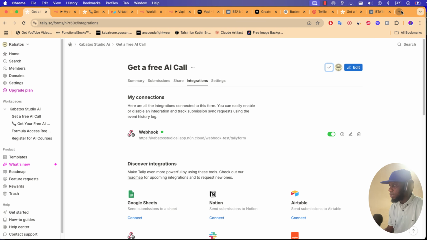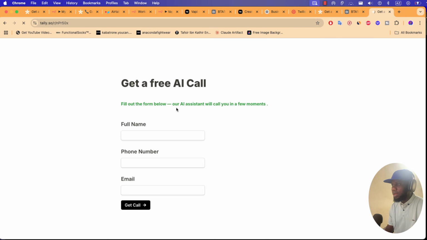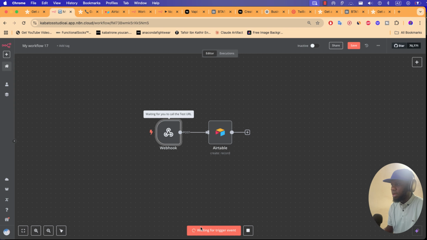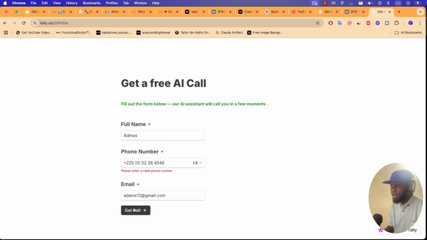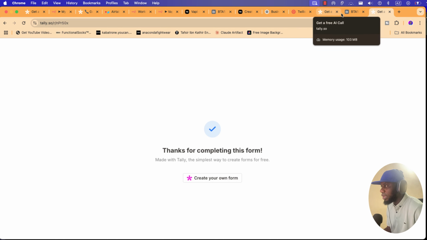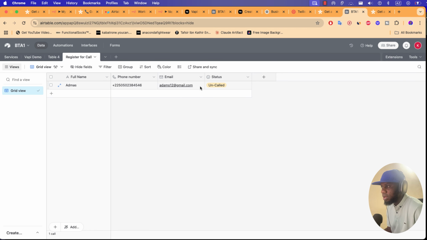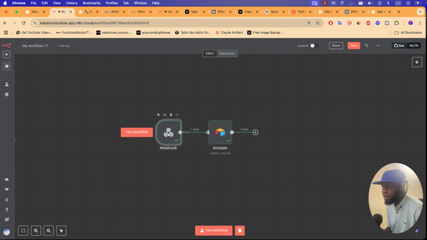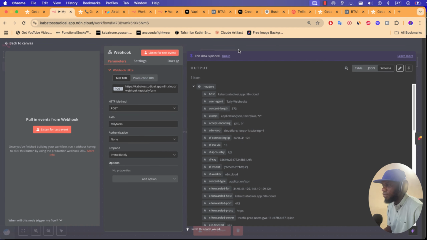Copy the link, go to your work, add it and .com, and put it in test mode. And when Adams submits, normally this information must go to Airtable. So let's check it. Okay, Adams, all is good from N8N, and we can see the Adams information here.